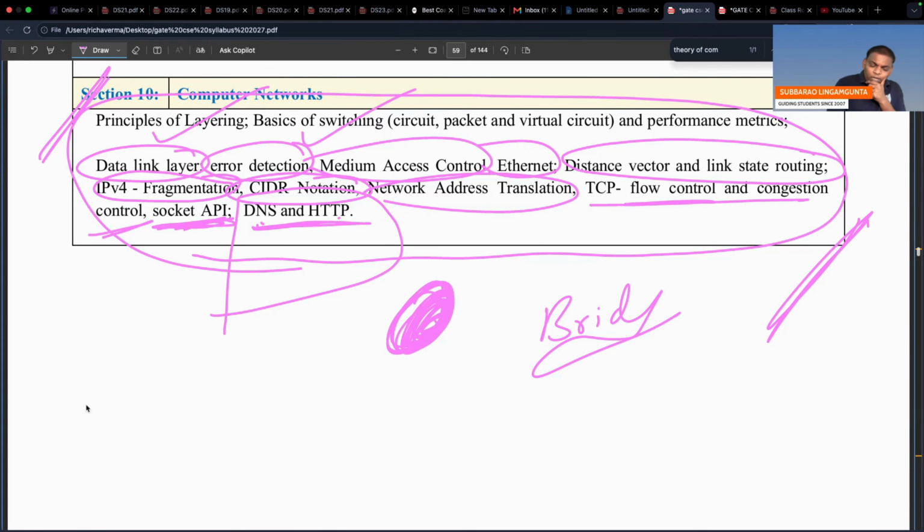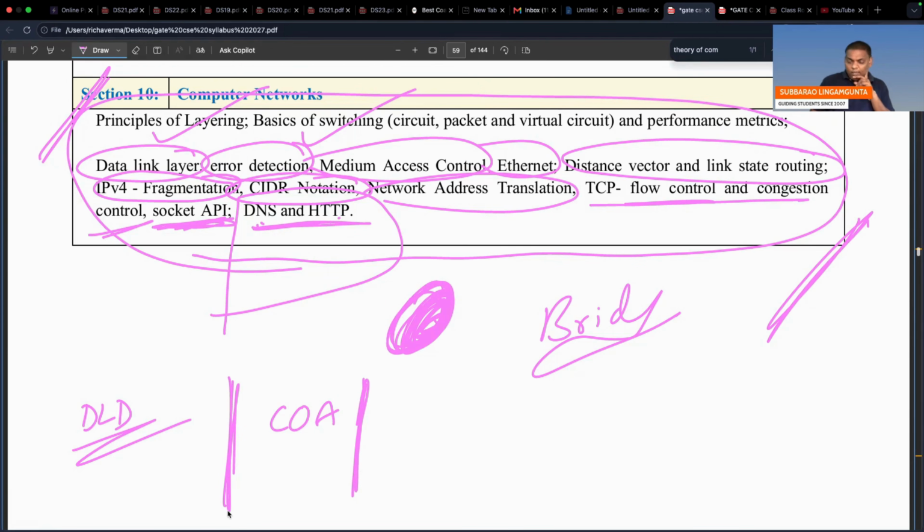One is DLD, Digital Logic Design. One more is COA, where I think there is not much. Previously it was cache memory, main memory and secondary storage. Now it is simply cache mapping techniques, so he replaced those three by one. But anyhow, we will study cache memory, main memory and hard disk. So study cache mapping techniques properly. I think the remaining will be similar.